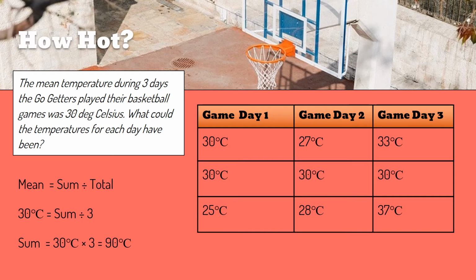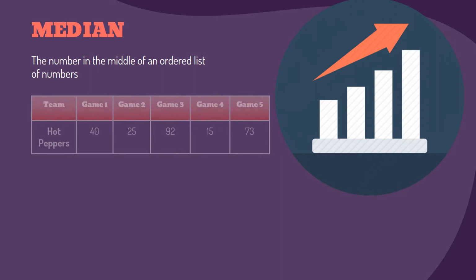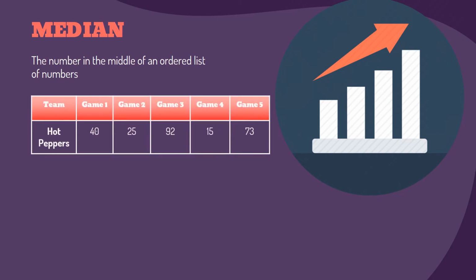Now the next average that we want to talk about is the median. The median is the middle number in a list of numbers that has been sorted in ascending or descending order. For example, let us find the median points of the Hot Peppers basketball team. First, we have to sort them in order.